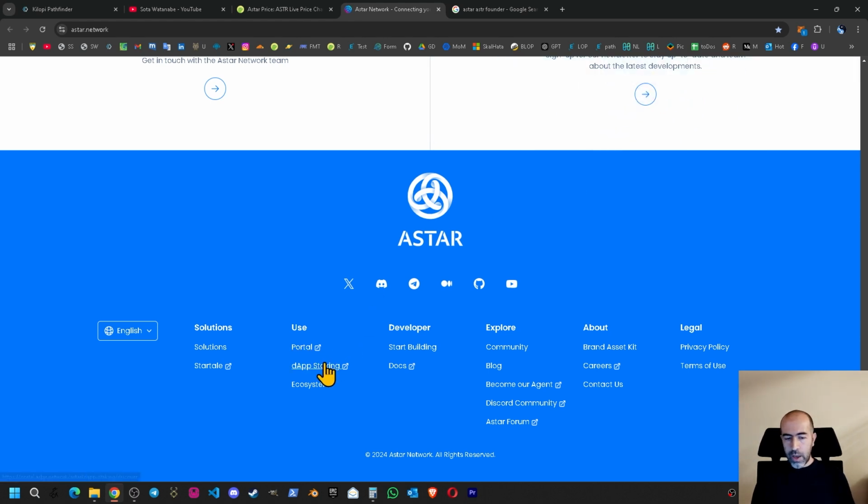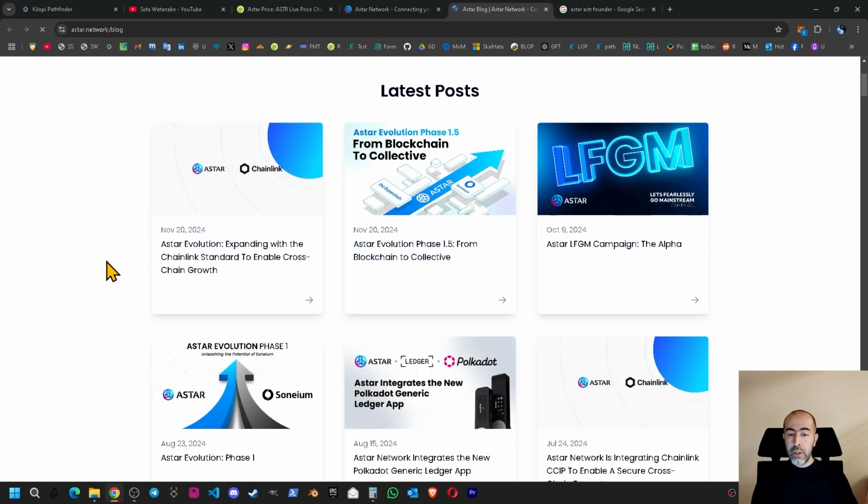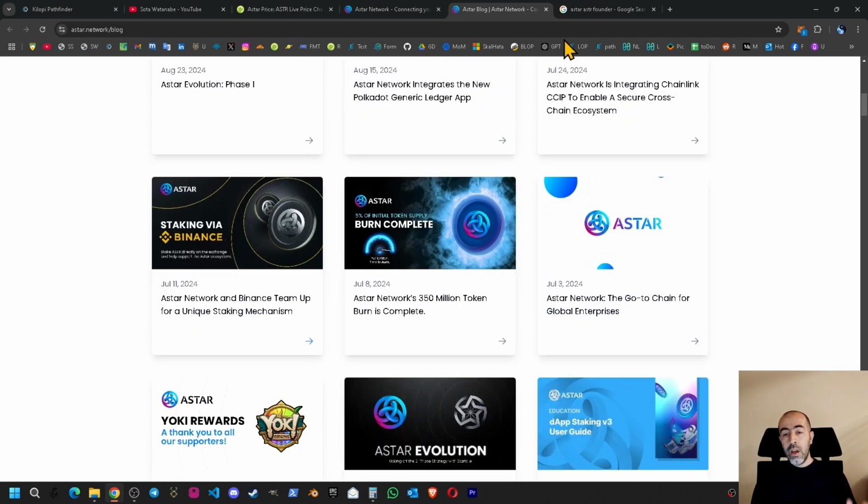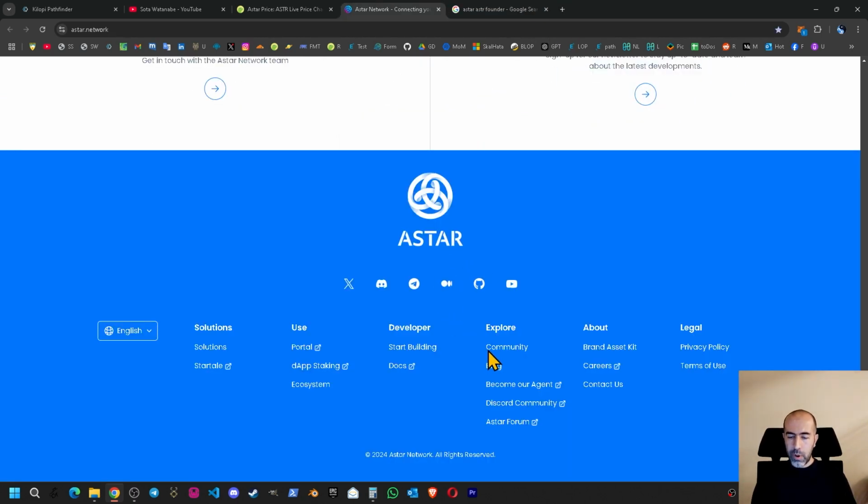The portal, which we have checked already, the staking ecosystem. Start building is the developer page, documentation. They have a good documentation. Community, we have mentioned. The blockchains are coming up regularly and they are all connected with the Astar, no problem. Become our agent if you want to be an agent. So Discord, forum we have mentioned.